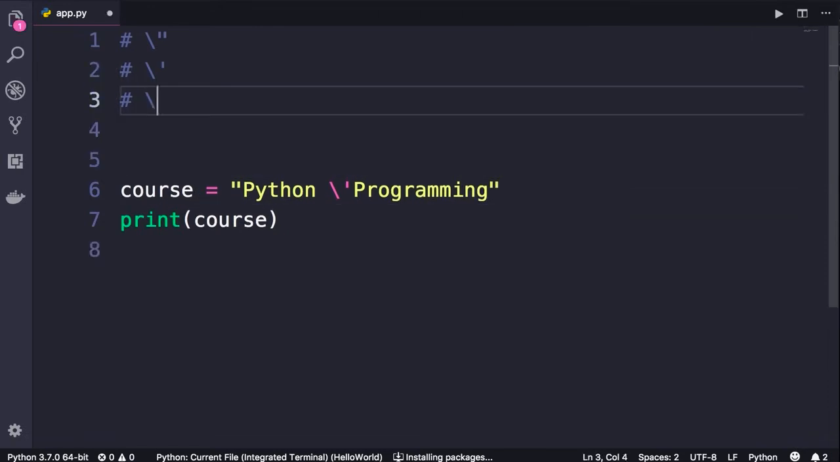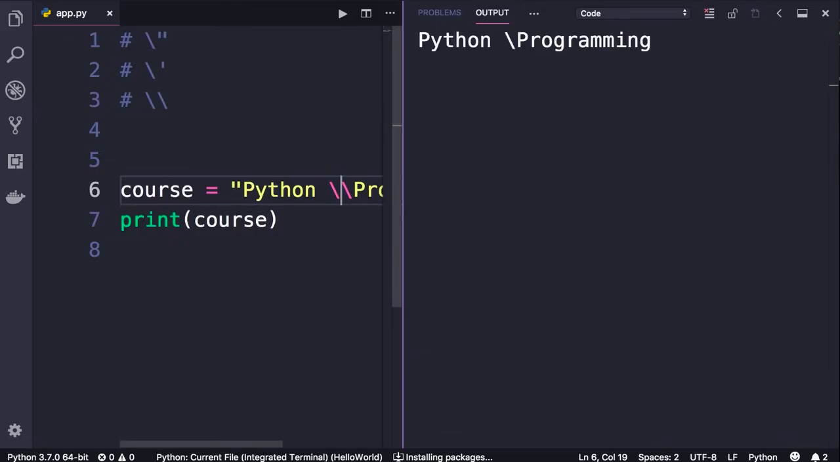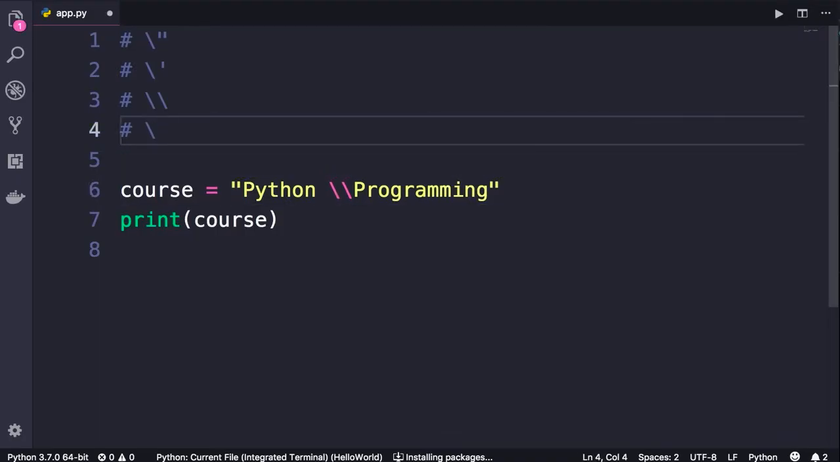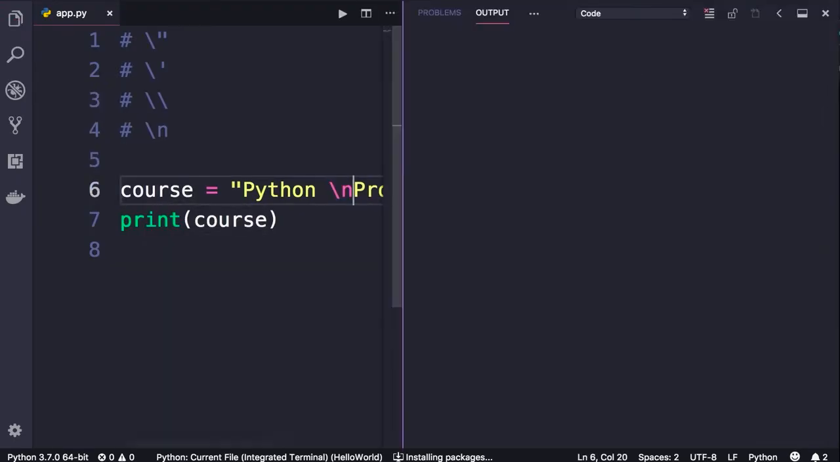We also have double backslash. So if you want to include a backslash in your strings, you should prefix it with another backslash. Let me show you. So when we run this, we get Python 1 backslash programming. And finally, we have \n, which is short for new line. So now if I add a \n here, see what we get. We get a new line after Python, so programming will end up on the second line. So these are the escape sequences in Python.